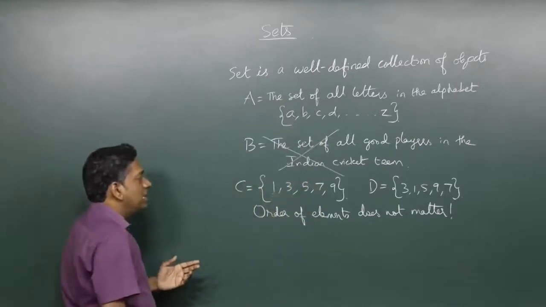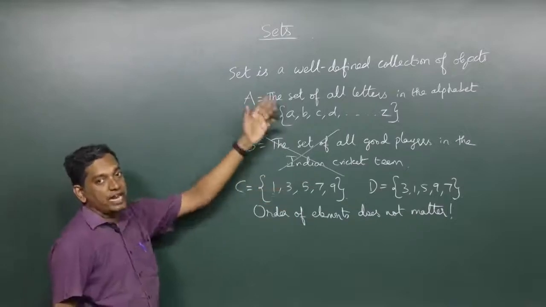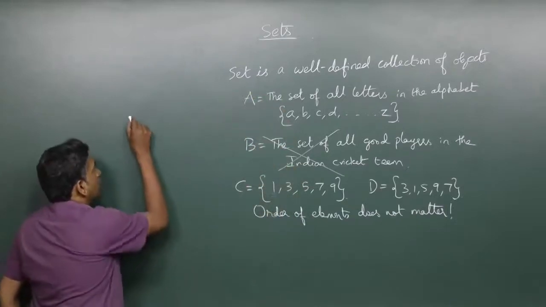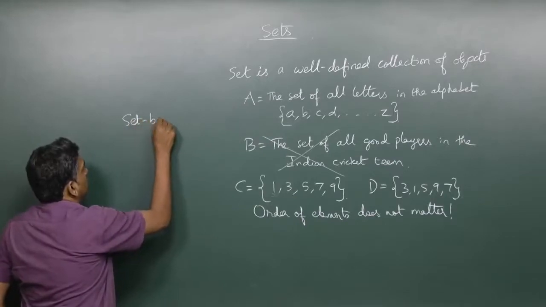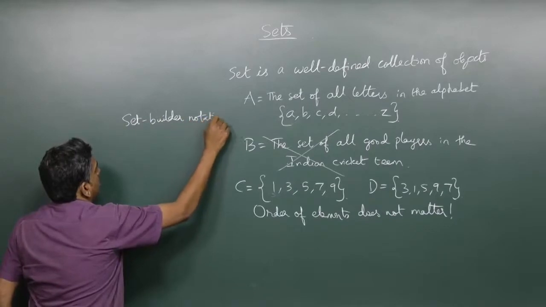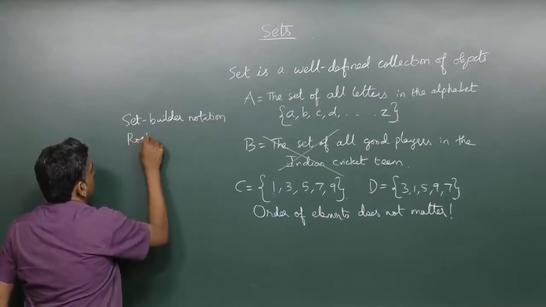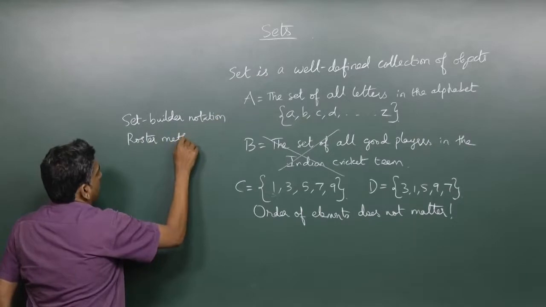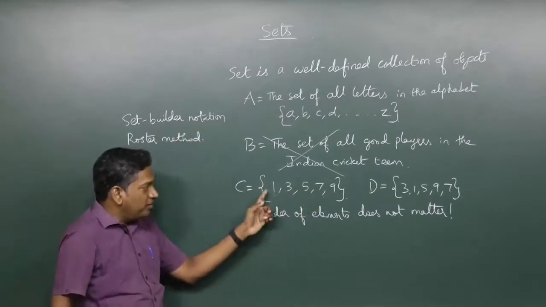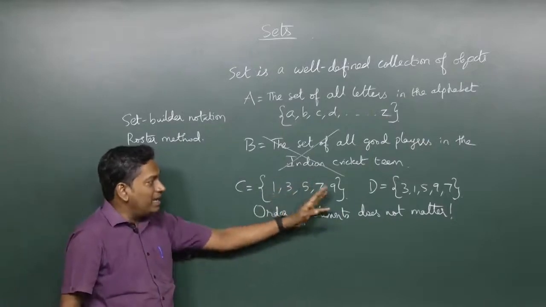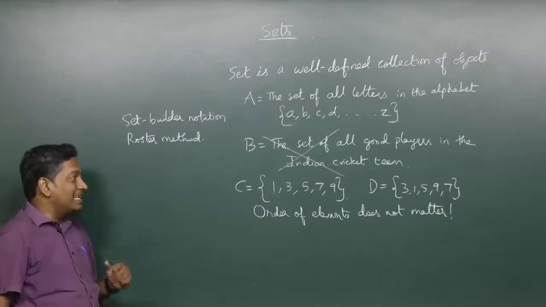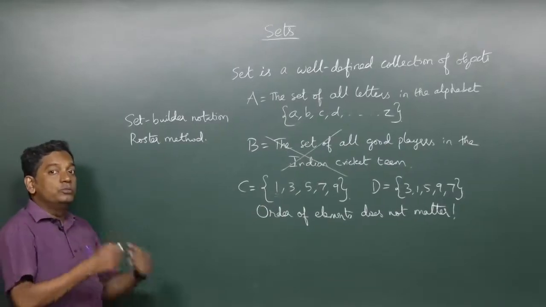So, the two forms of writing the elements in a set are known as set builder notation and the roster method. This is the roster method, where we have listed each and every element in the set. The set builder notation tells us how to build the set.